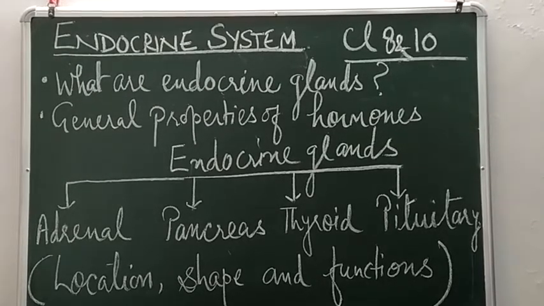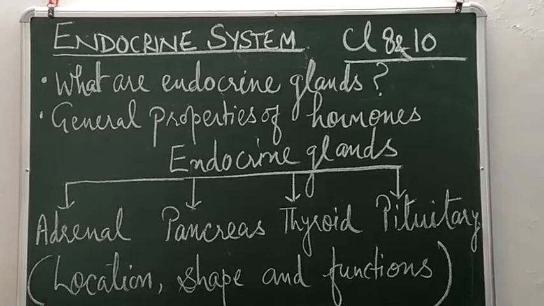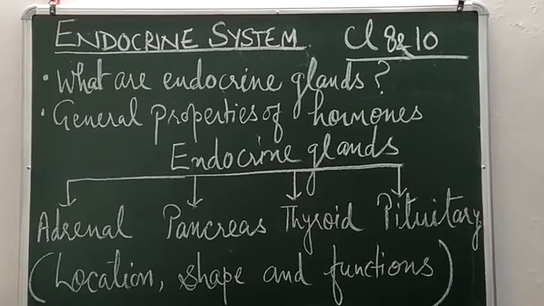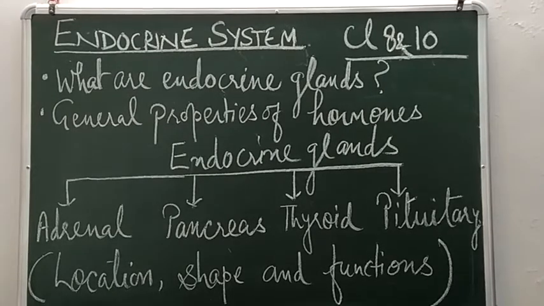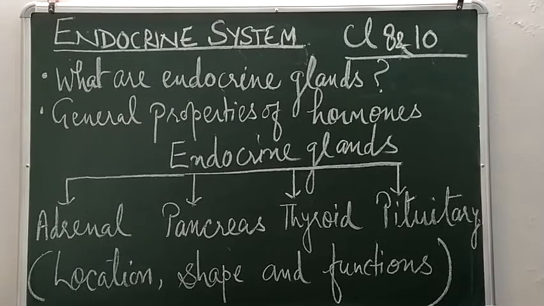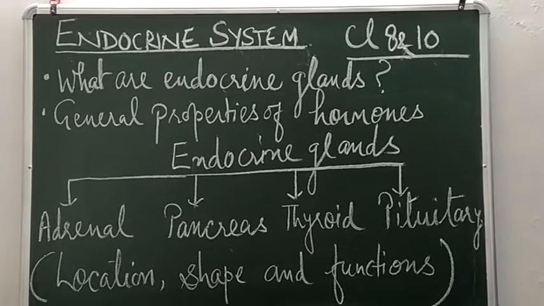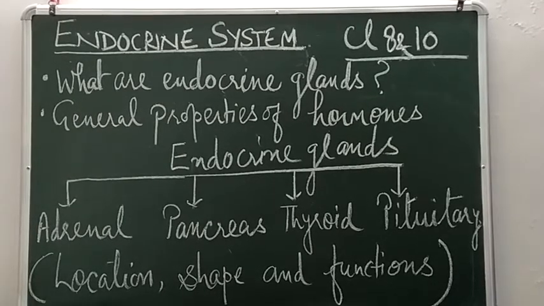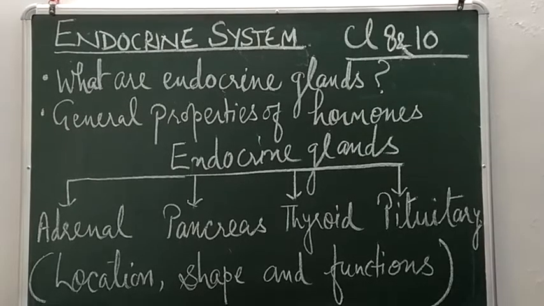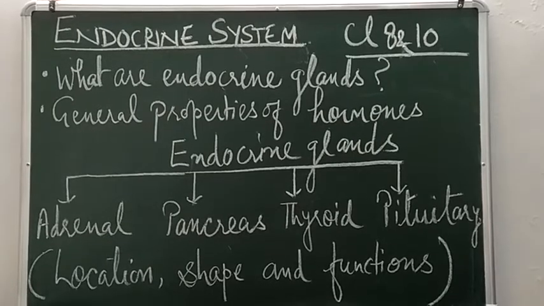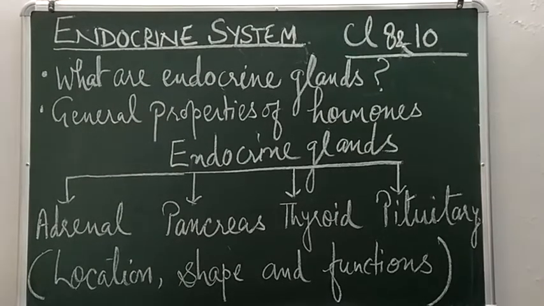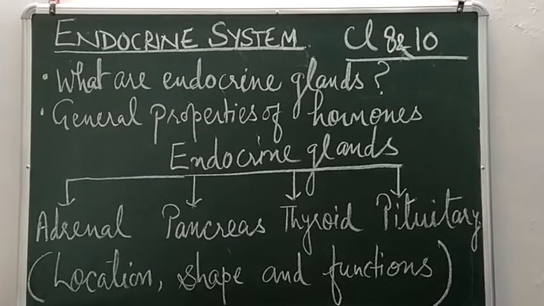For example, pituitary gland is an endocrine gland. It secretes many hormones, and these hormones are directly poured into the blood, and then they affect the target organs. They can affect the gonads, the thyroid gland or any other gland. So these glands are called target organs. Another property is that hormones are produced in very small quantity, but it is very important that they are secreted in proper amount, and they are biologically very active.